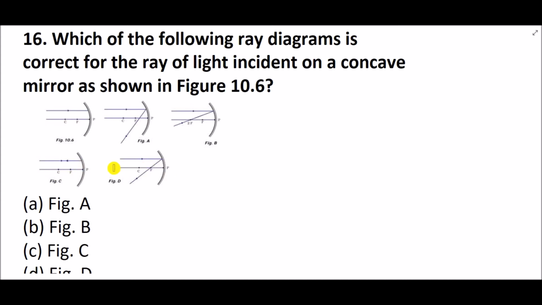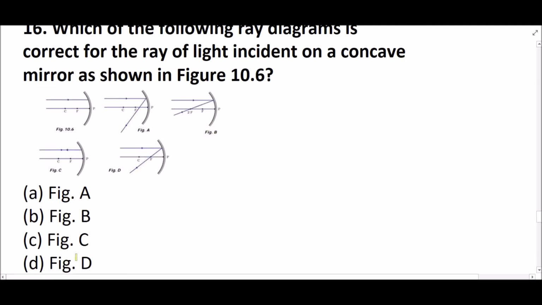Only D is correct, where light comes parallel to the principal axis and reflects back through the focus. So D is the correct answer. Let's move to the next question now.